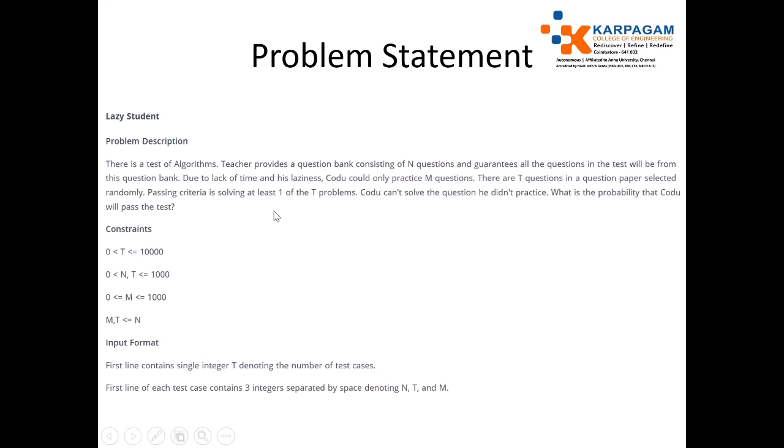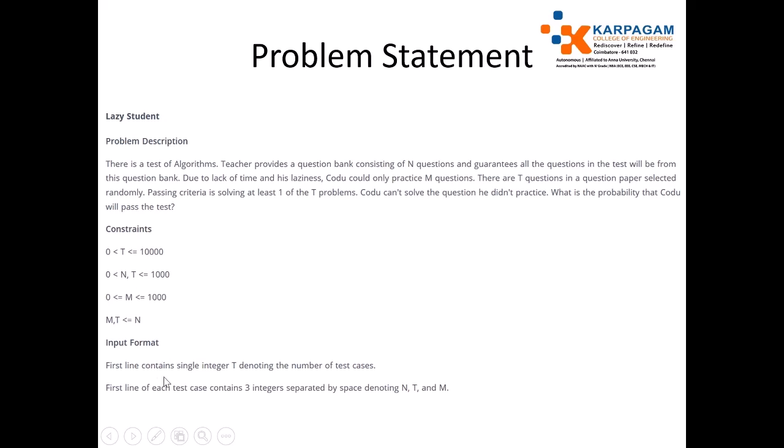So here the data is N, M and T. Totally there are T questions in the question paper. Out of these, Code only practiced M questions. The question bank consists of N questions. The constraints are: T is ranging from 0 to 10,000, N is ranging from 0 to 1000, and M is ranging from 0 to 1000. M and T are less than or equal to N.